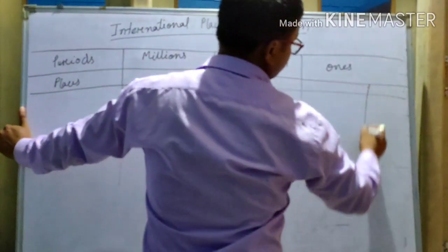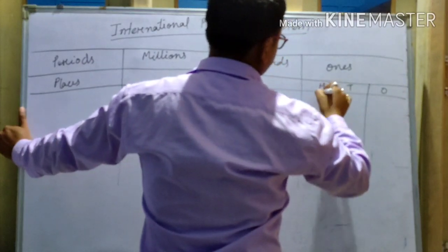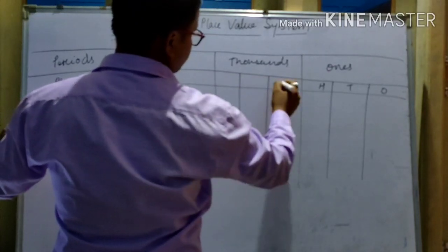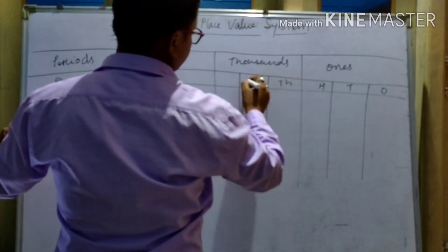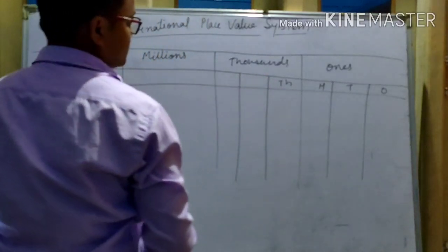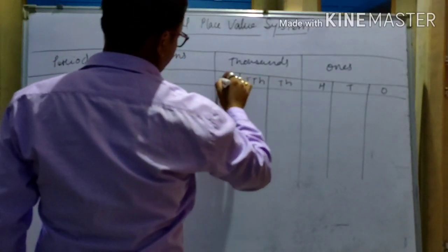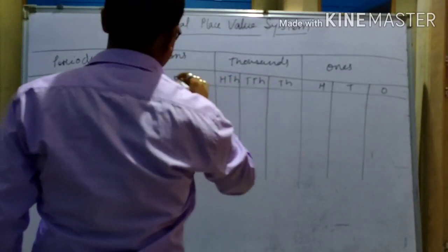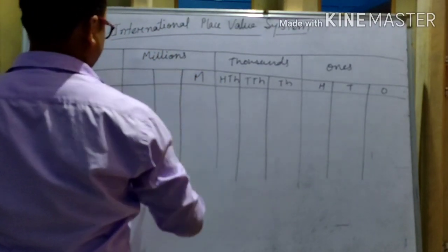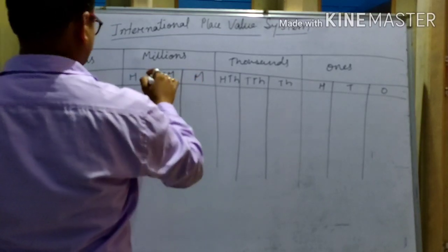Here there are 3 places, that is 1, 10, 100, and here also 3 places, 1000, 10,000, then 100,000, and here also 3 places in the millions period: million, 10 million, and 100 million.